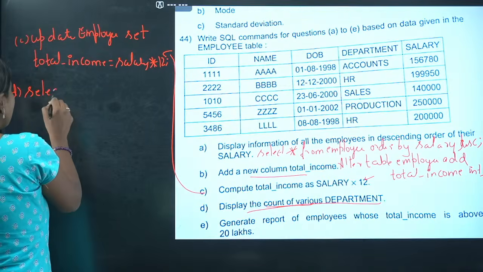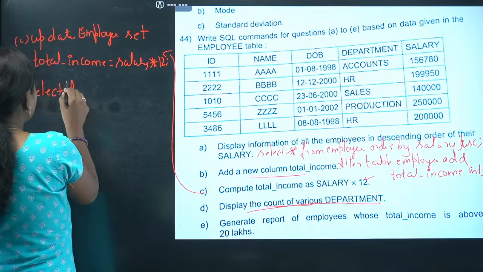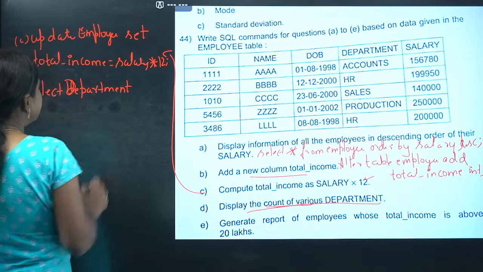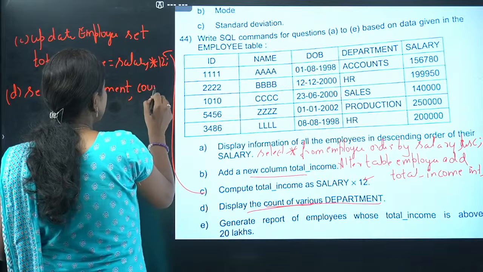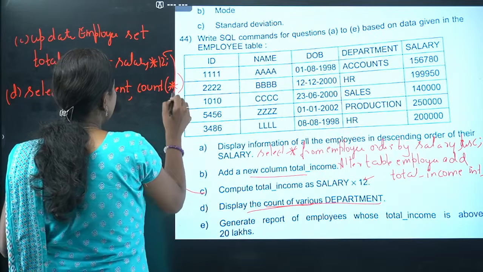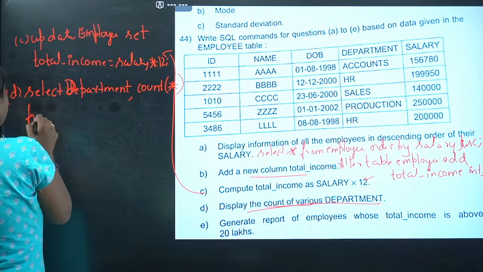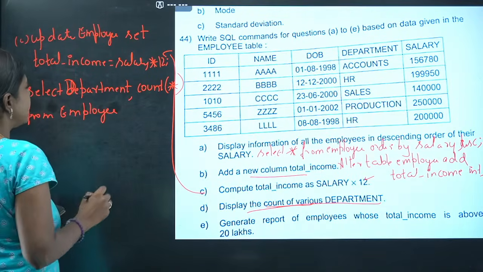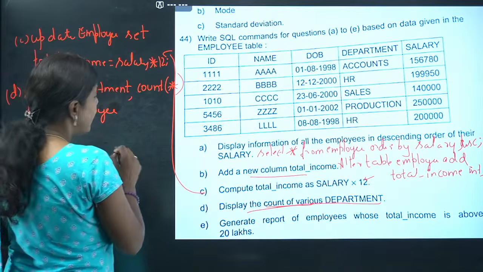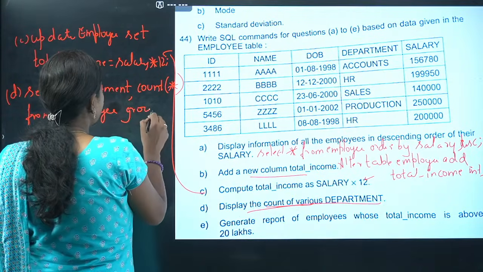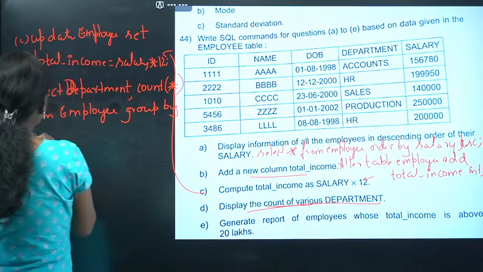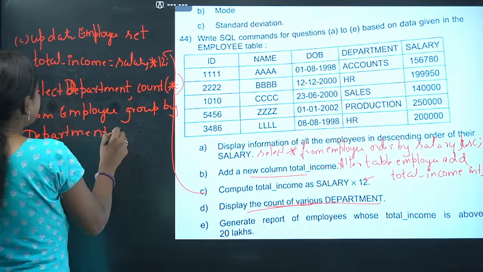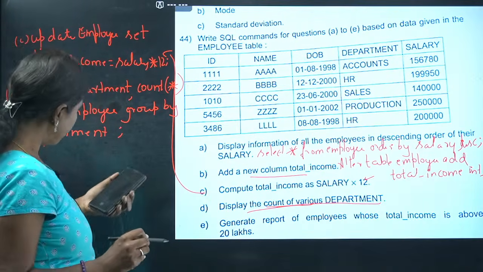It's very simple. Select department. Department is with capital D, I'll take capital D only. Select department, comma, count star, from employee. Select department, count star from employee, group by. This is important, the group by clause you have to use, group by department. This is what you're supposed to write. I'll tell you again: select department, count star from employee group by department.